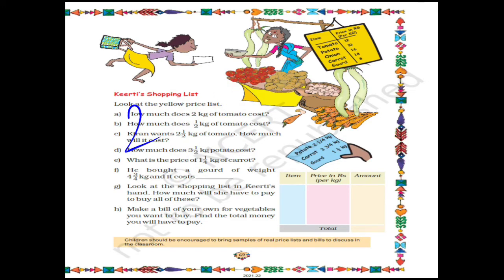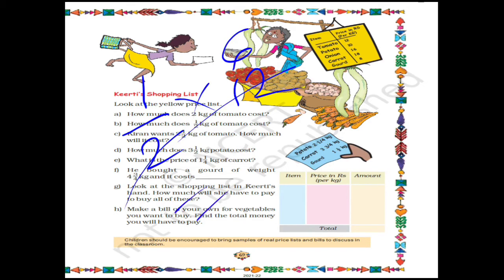Next question, how much does half kg of tomato cost? Now for this what will we do? We will multiply half into 12. So 2 gets cut, 12 gets cut, 6. So the answer will be rupees 6. So the cost for half kg of tomato is rupees 6.